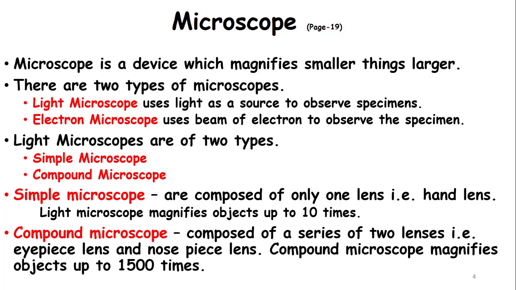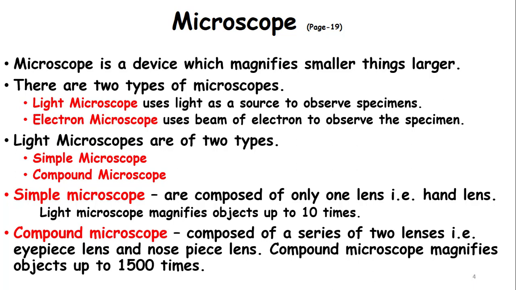Compound microscopes are composed of a series of two lenses, for example, an eyepiece lens and a nosepiece lens. A compound microscope magnifies objects up to 1500 times. It means that the magnification power of a compound microscope is much higher as compared to a simple microscope.